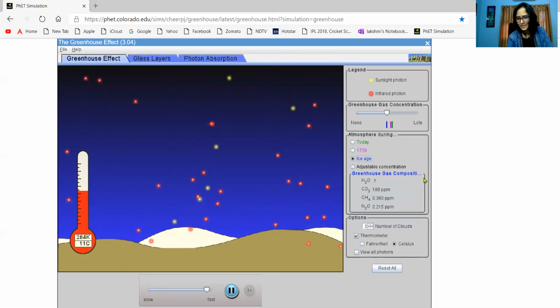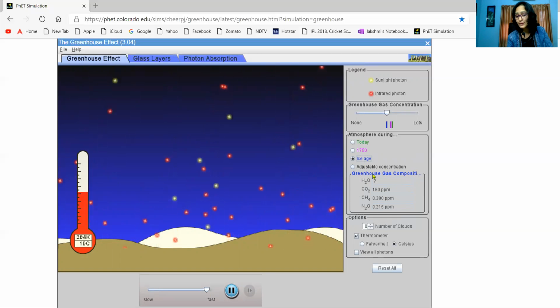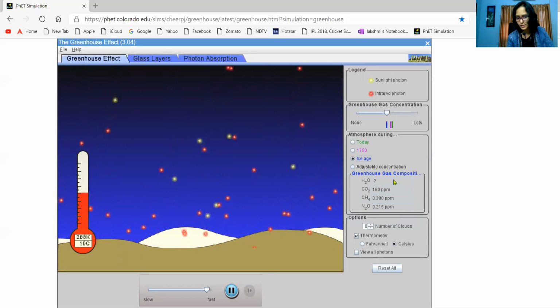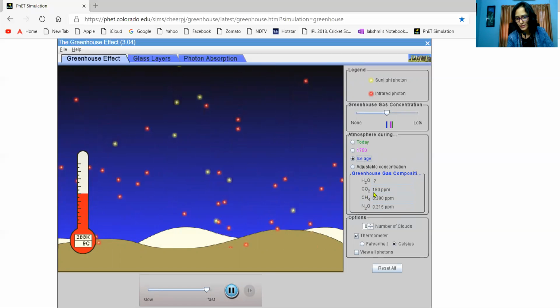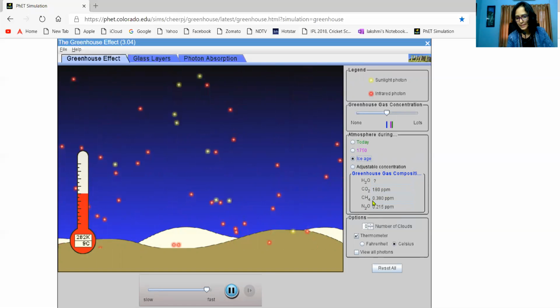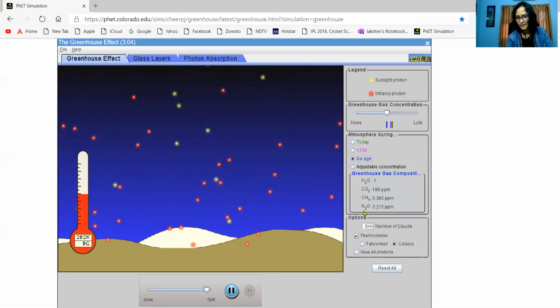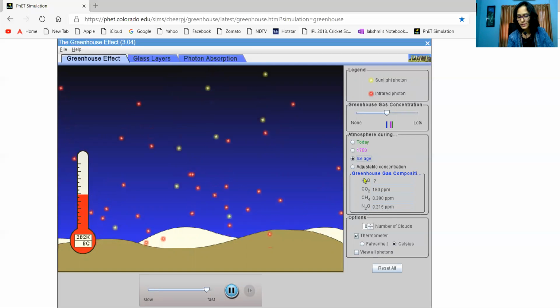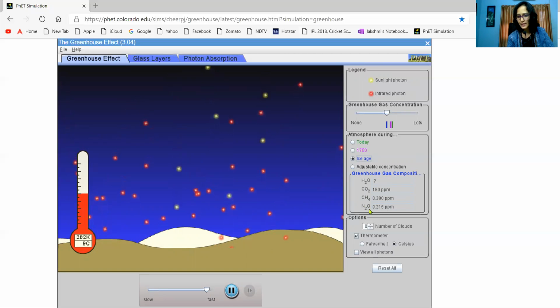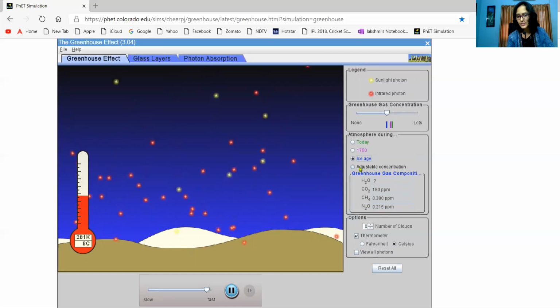And you can see here, the concentration of greenhouse gases during the Ice Age was very, very low compared to today's concentration. So all the water was in the form of ice, carbon dioxide 180 parts per million, methane 0.3 parts per million, nitrogen oxide 0.2 parts per million. So this was the probable concentration of greenhouse gases during the Ice Age.